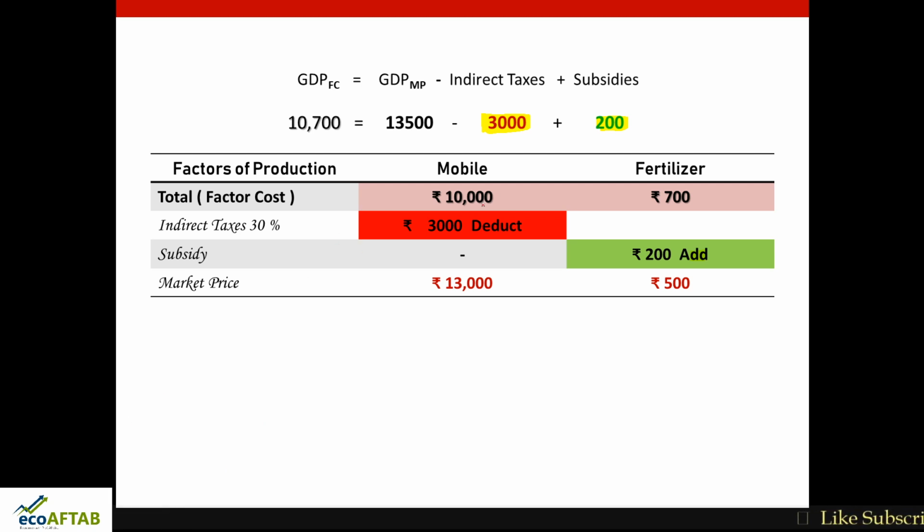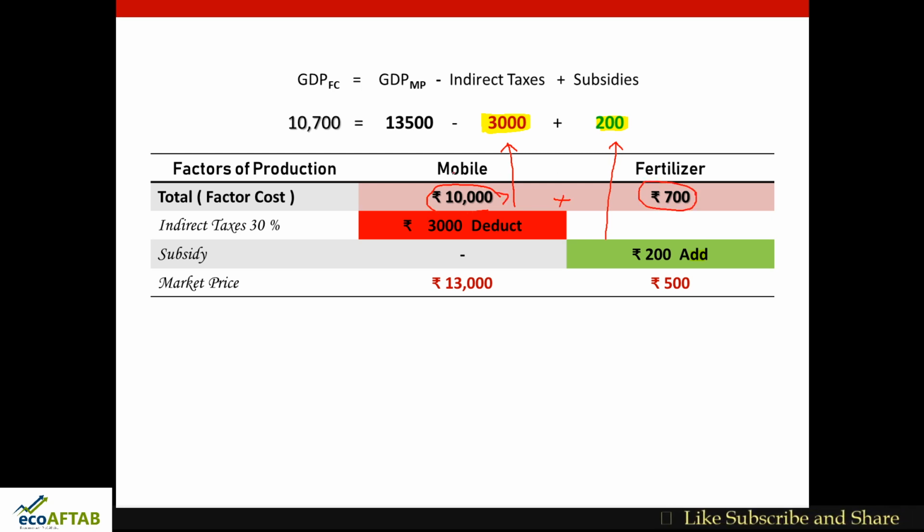This 3,000 rupees we have removed, and this 200 rupees we have added. So what we are getting is 10,700 rupees. So this is the actual GDP at factor cost. This is 10,000 plus 700 rupees.